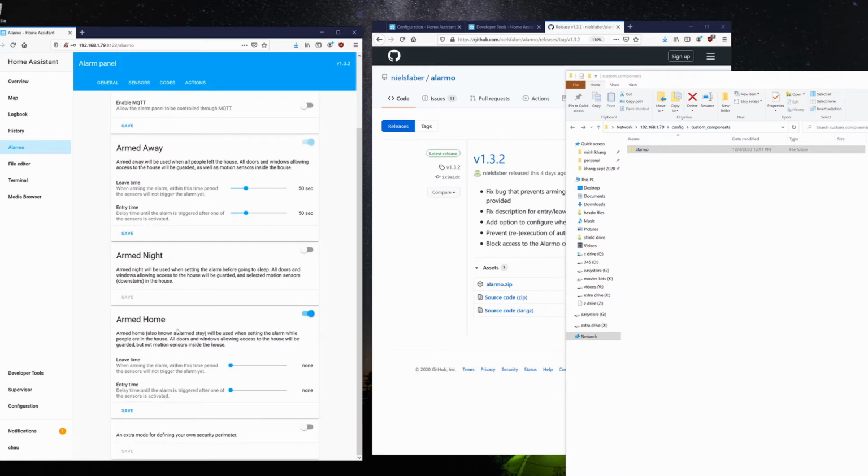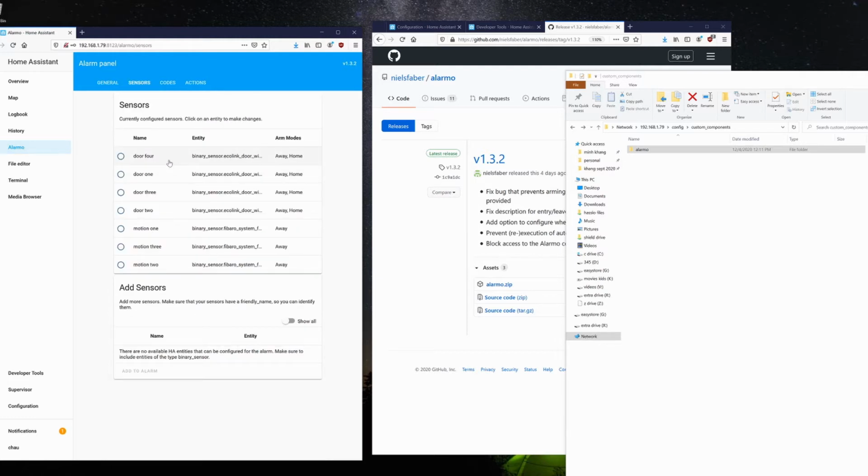Arm home. This allows you to turn on the alarm even though you're in the house. Most likely you're using this while you're sleeping, for instance. So the leave time is none and entry time is none. Meaning if the door is open, the alarm will sound instantly. There is no time to enter the code.